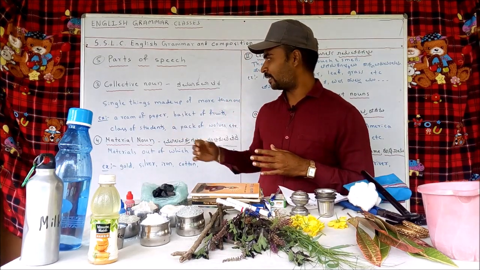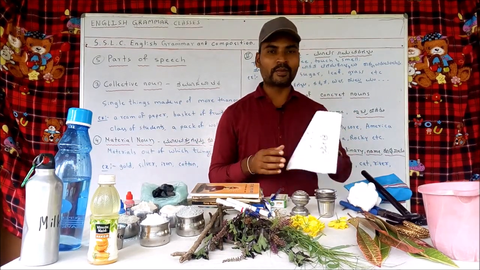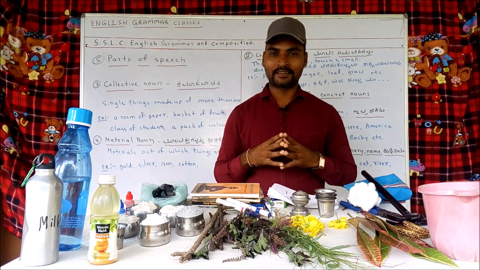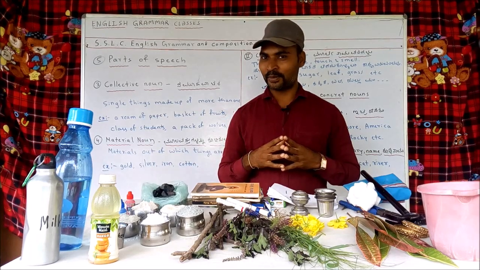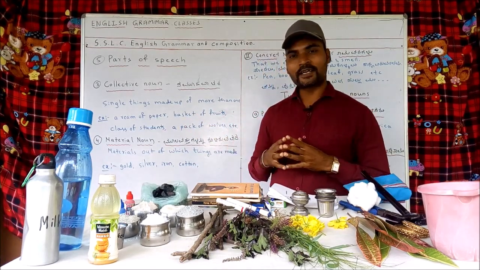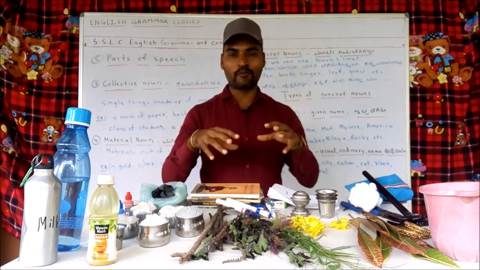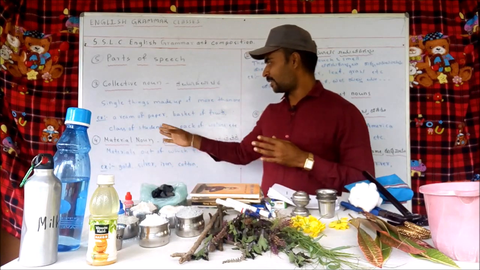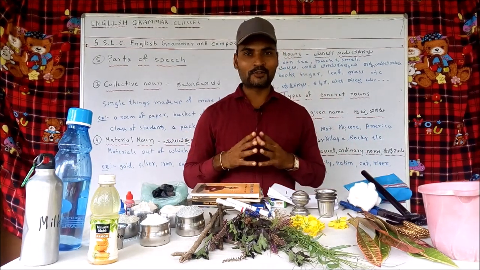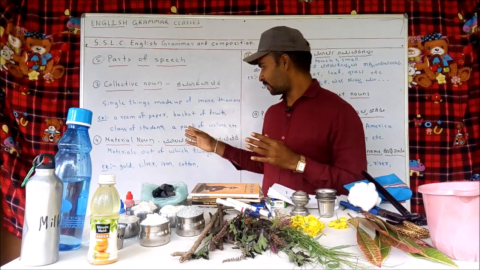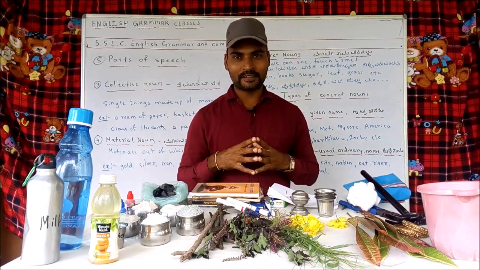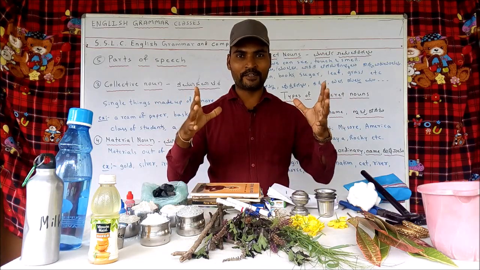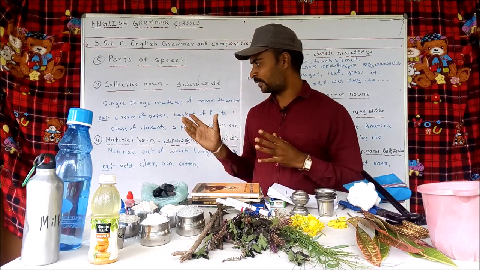For example, a ream of papers. If these papers are bundled properly, that bundle is called a ream of papers. Then basket of fruits, a basket full of fruits. Same kind of things are there. Then class of students. Students is a collective noun. Then a pack of wolves. Wolves is a collective noun. That we find in group. Students that we find in group. So this kind of things.